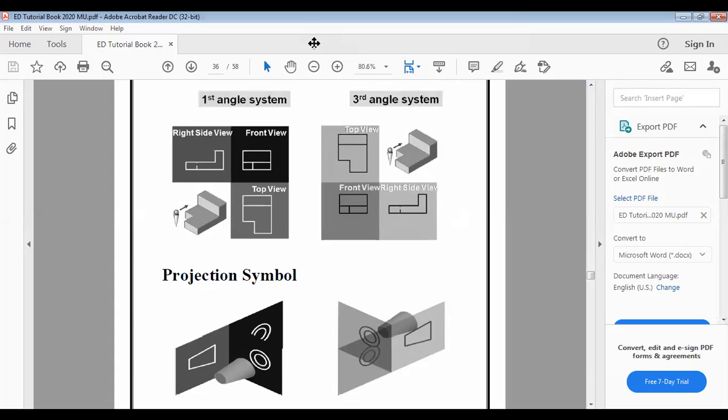Clear? Yes or no? Clear or not? Next turn we will see in the lab as well as in lecture some of the problems in the first angle and third angle projection method, and when you practice it you can understand well. This concept will be understood when you practice it through this process of making the drawings, and then you will be able to show it.